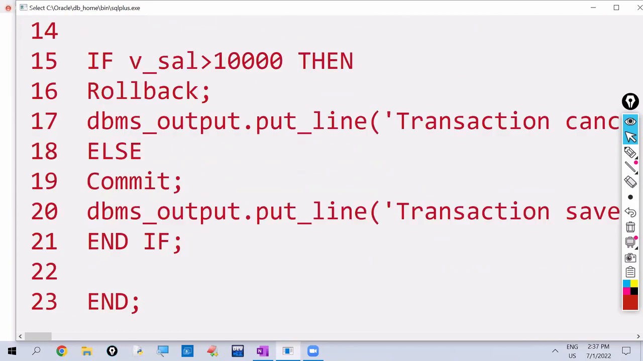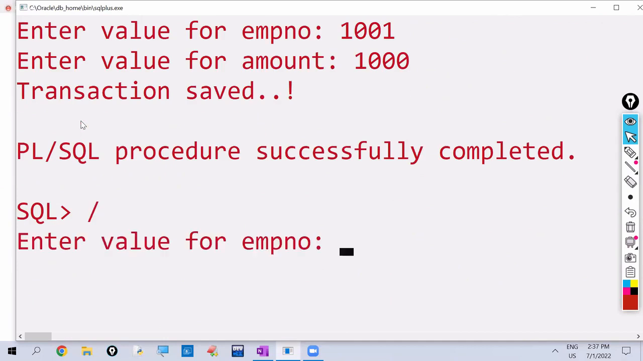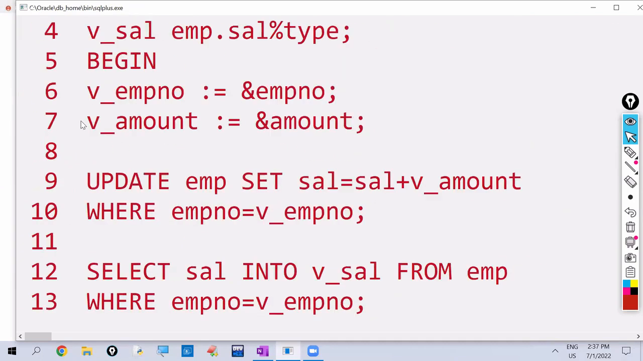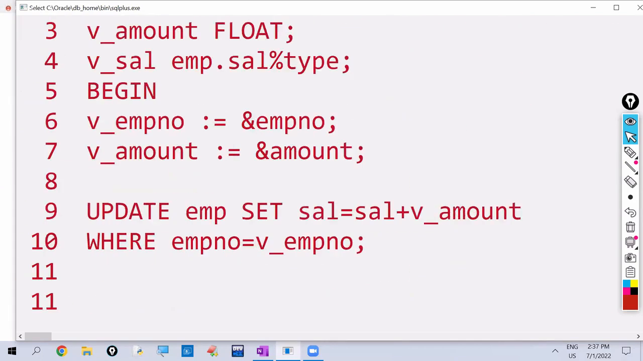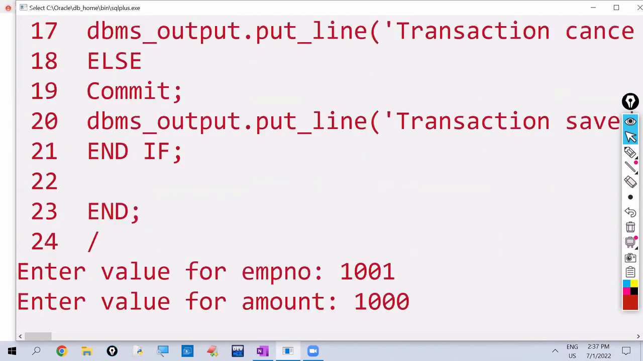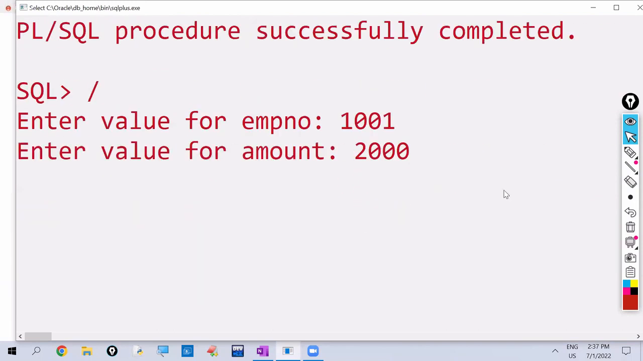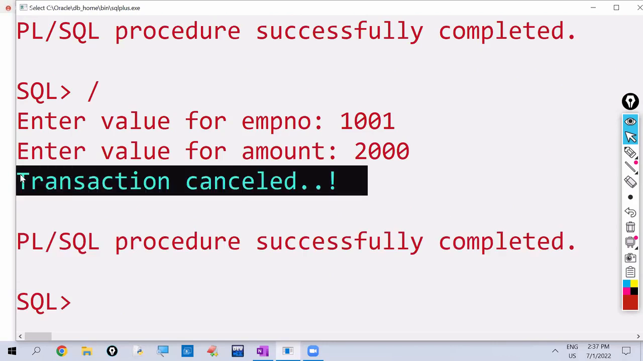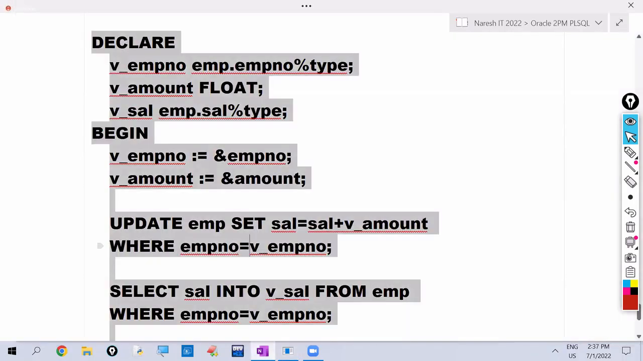Now, for the same employee, again we are increasing 2,000 rupees salary. So now his salary is what? 9,960. So if you are increasing 2,000 rupees, it now exceeds more than 10,000. This action will be cancelled. What is it telling? Observe here. Transaction cancelled. So see the execution process.